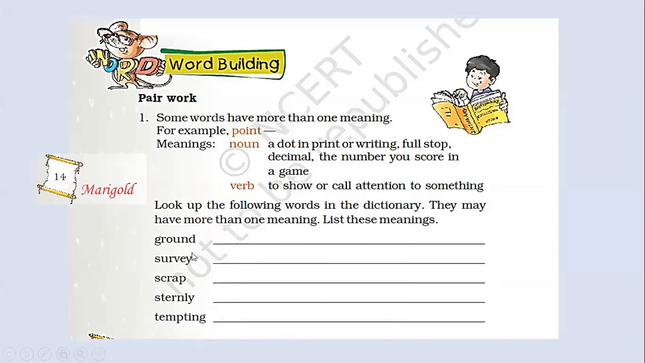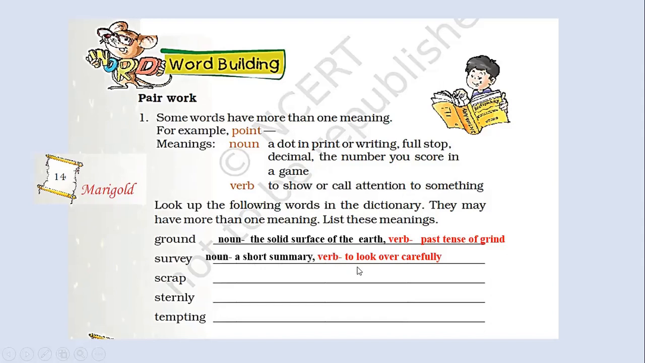The first word, ground, as a noun means the solid surface of the earth. The word ground as a verb is the past tense form of grind, which means to make paste. The next word is survey. As a noun, the word survey means a short summary. But as a verb, it means to look over carefully.